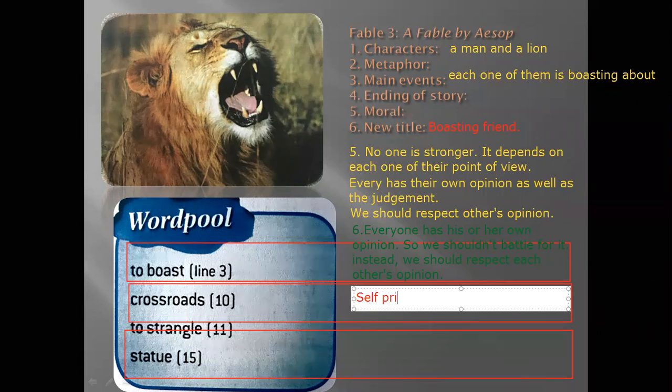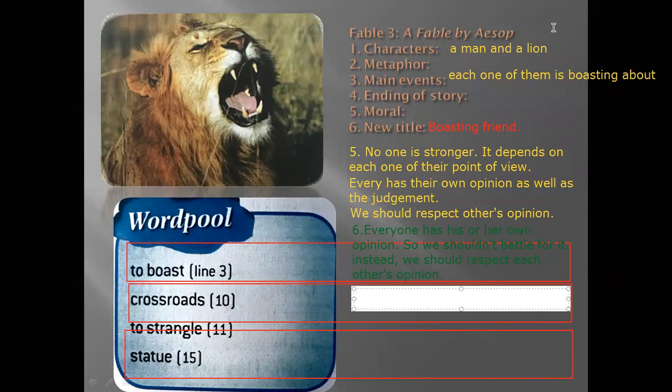Self-pride is what? Okay. So keep thinking. Let's move on to the next page.